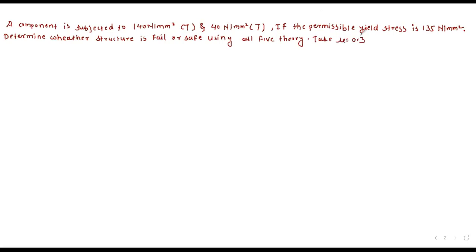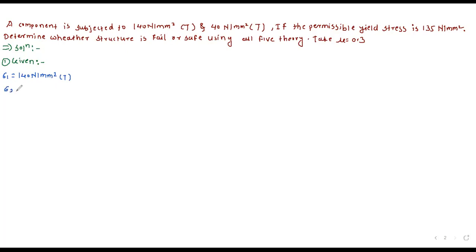Same problem. Okay, so first we will write the given parameters and then we will solve the problem. Now you read the problem and tell me which parameters are given. Sigma 1 is equal to how much? 140 Newton per mm square, in tension.